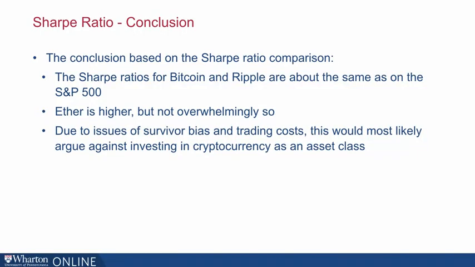Now remember, as we discussed in the last class, we might expect, based on the capital asset pricing model, for the market portfolio to have the highest Sharpe ratio anyway. And in fact, we do see that compared to cryptocurrency, the Sharpe ratio on the S&P 500 does not look so bad, and basically reflects the fact that the S&P 500 offers a very good risk-return trade-off. So if we're going to base the analysis on Sharpe ratio, perhaps we should not invest in cryptocurrency.